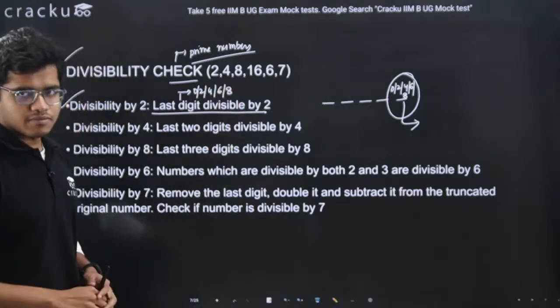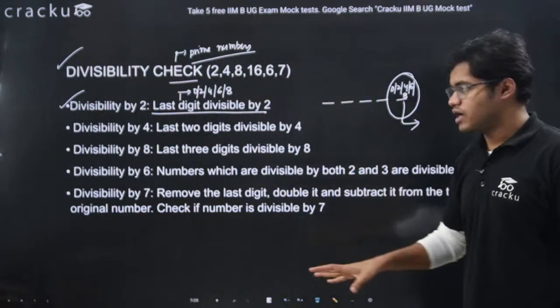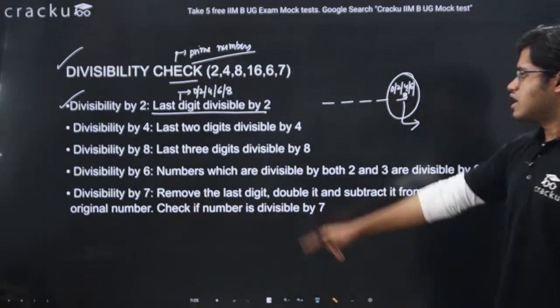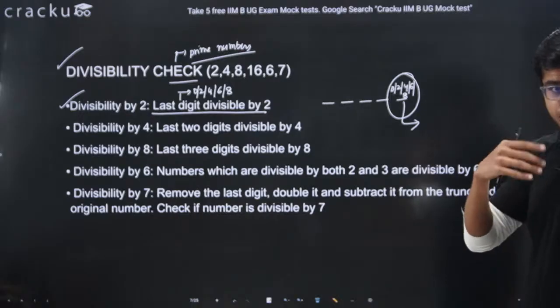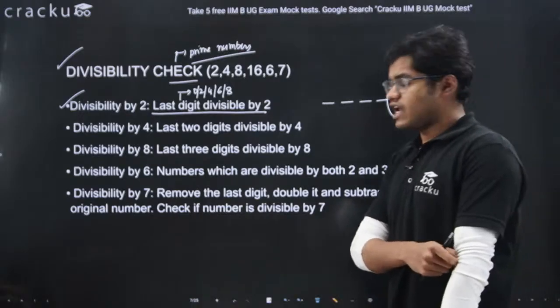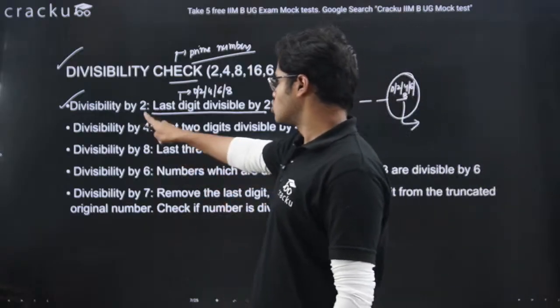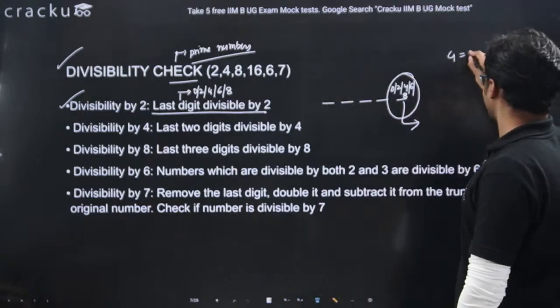This is the condition for the divisibility test of 2: the last digit has to be divisible by 2, or it has to be 0, 2, 4, 6 or 8. Now comes divisibility by 4. Now 4 is not a prime number, but still we can know the divisibility test for 4. The reason being, 4 is nothing but 2 square.